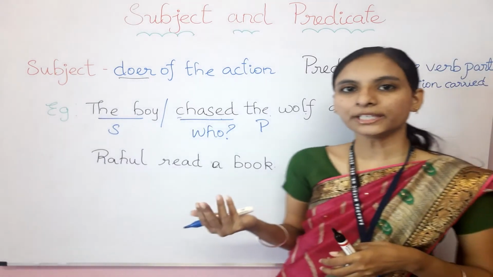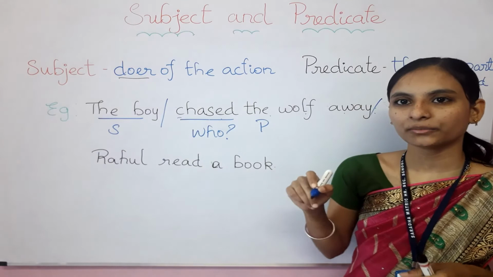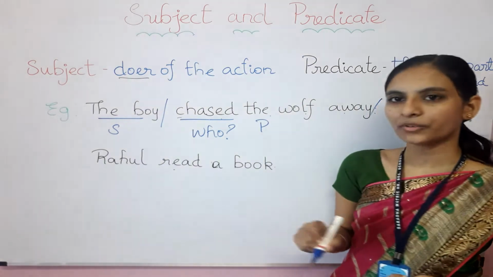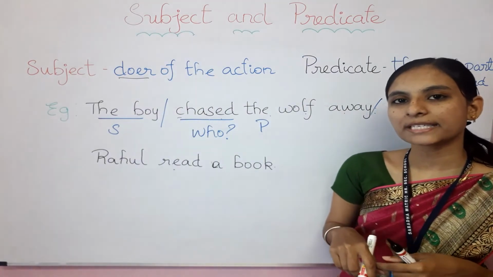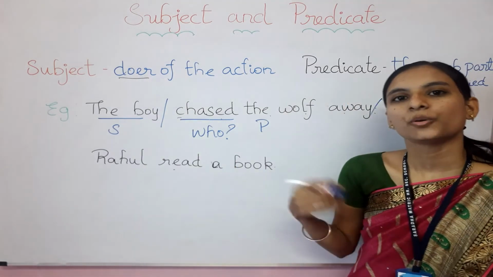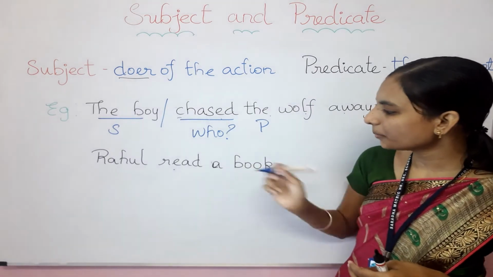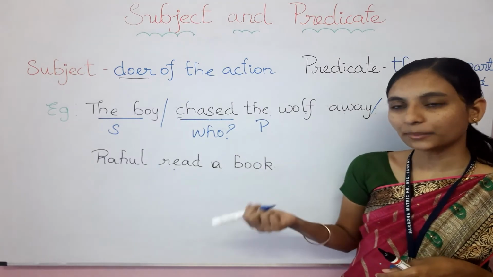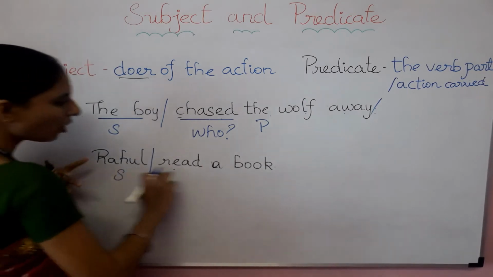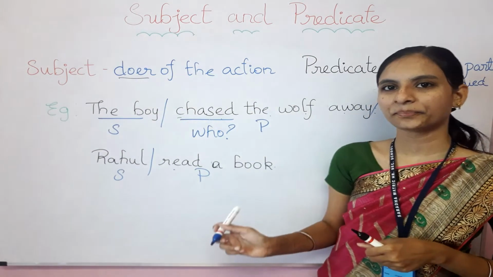First, what do we need to do? Yes, first we need to find out the main verb. Here, can you find out the main verb? Yes, where is it? Very good. That is read. So read is the main verb. Now, which kind of question do we need to ask? I said by using who we can ask the question like who read a book? So the answer for this question will be the subject. Who read a book? Rahul. Rahul read a book. Then Rahul is the subject. And except this word Rahul, all other words refer to the predicate part. Isn't it very easy?